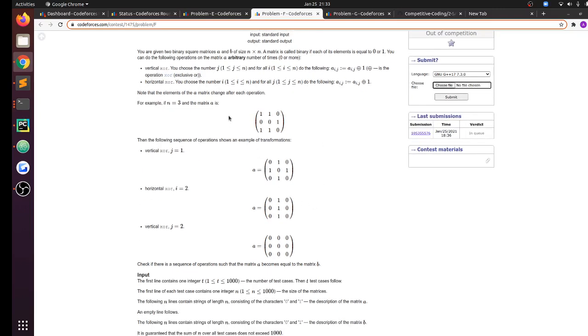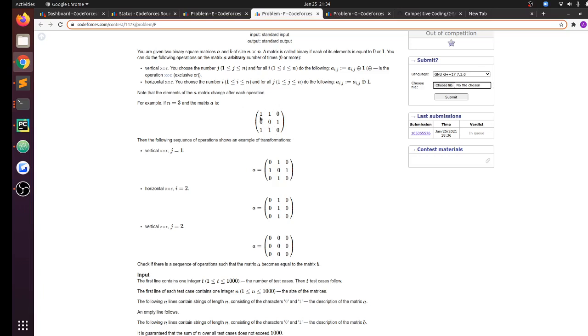So for the problem, basically we can XOR any row with 1 or any column with 1. The first key observation is that if you XOR some row twice, you're not making any change, right? Because you're XORing Aij with 1 and then again XORing it with 1, and X XOR X is 0, so you basically negated the change. So we will only XOR a particular row at most once. So we XOR every row and every column either 0 times or 1 time.